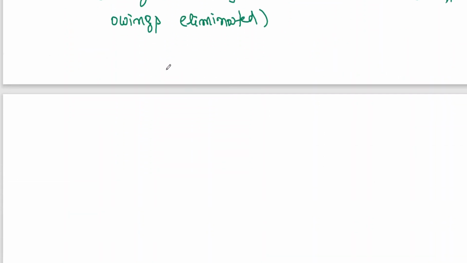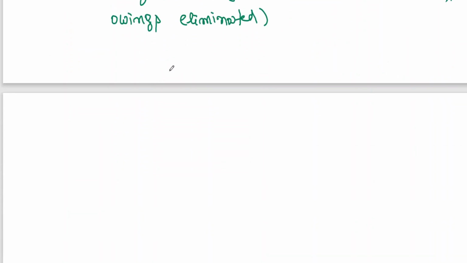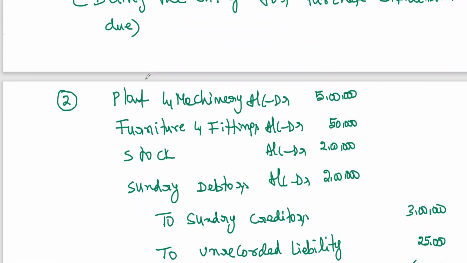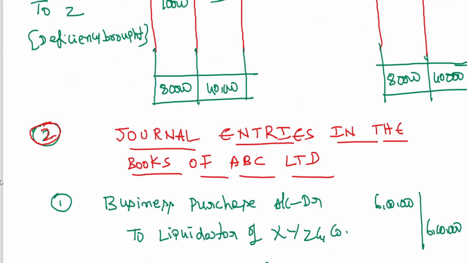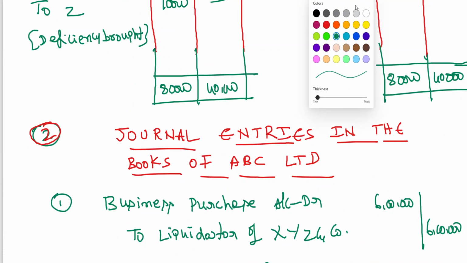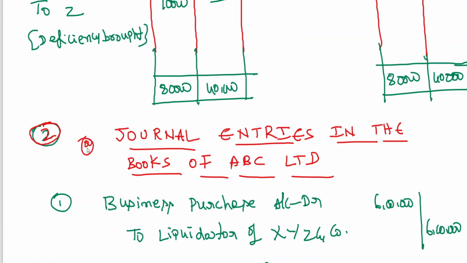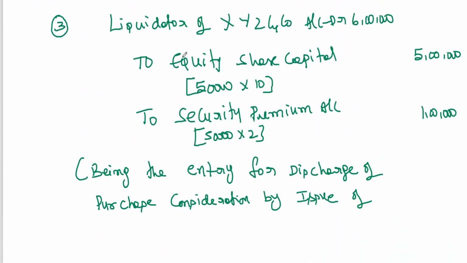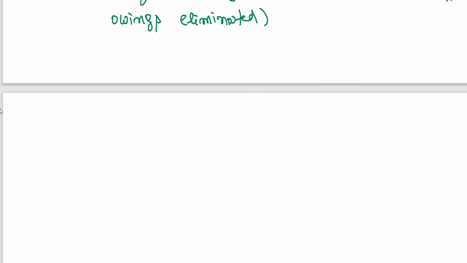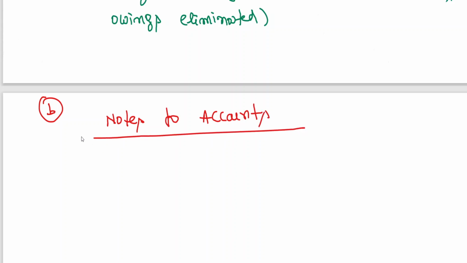Now, coming back. Now he is asking us to go for the balance sheet. Now B, we have to go for the balance sheet. So for this, first I have to write notes to accounts.